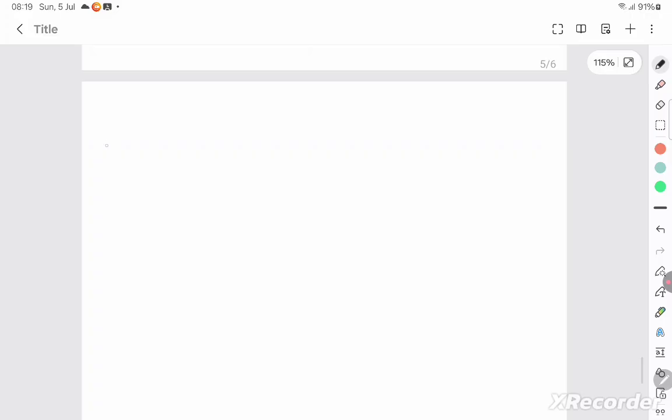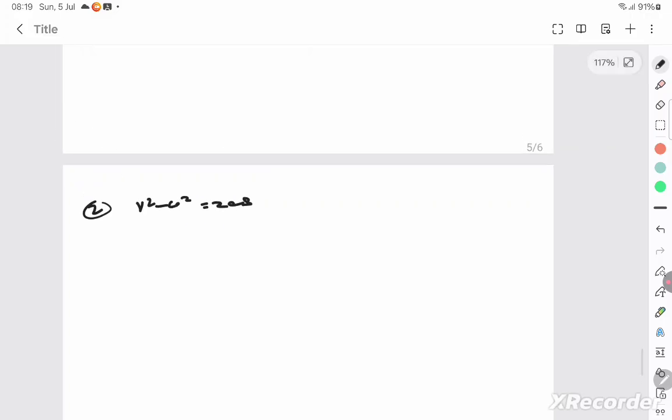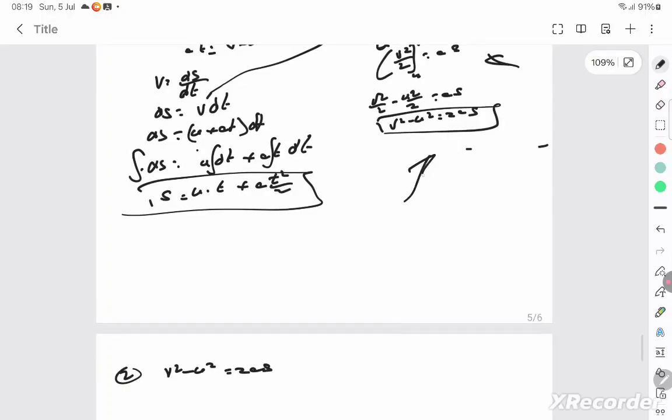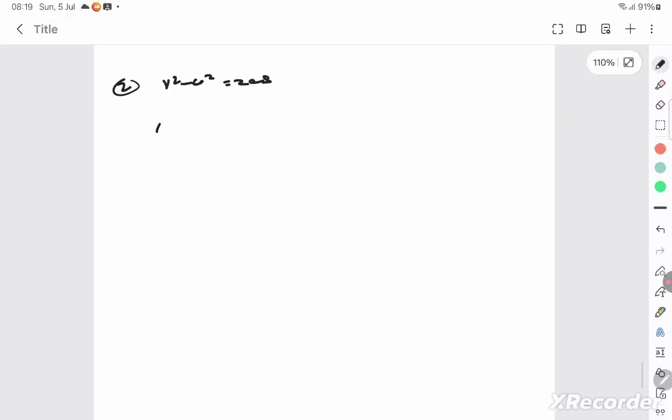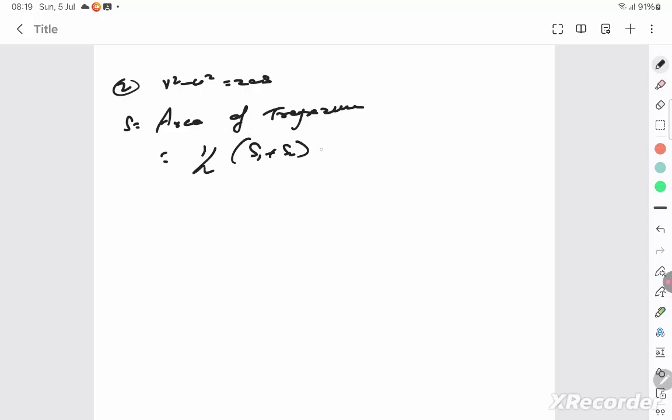The second question has v square minus u square is equal to 2as, which is using the calculus method. It is very simple here. They ask you using graphical methods. The area under the velocity time graph gives you displacement. Area of trapezium is half into the sum of parallel sides into height, so half into u plus v into height, which is t.